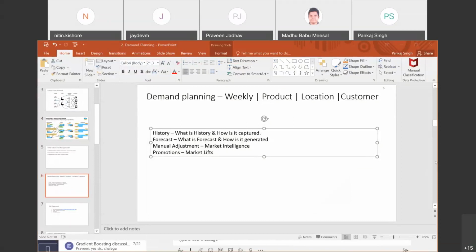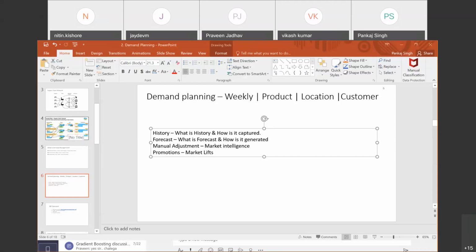Or you can just define what is history. What do you understand by history? History is basically what we have sold in our previous time horizon, like 2-3 years or 4 years back, for the particular customer or from a particular location. That is history for a particular component.